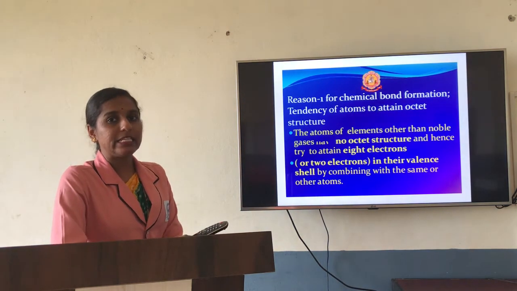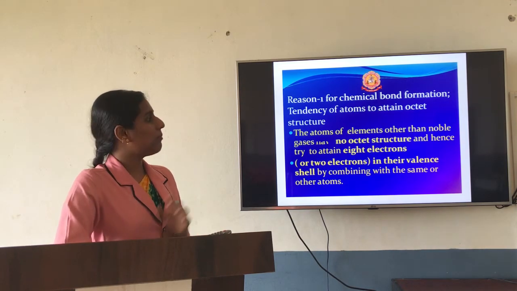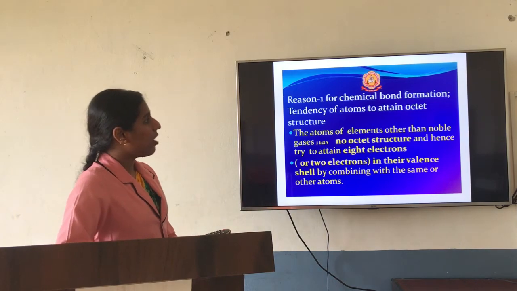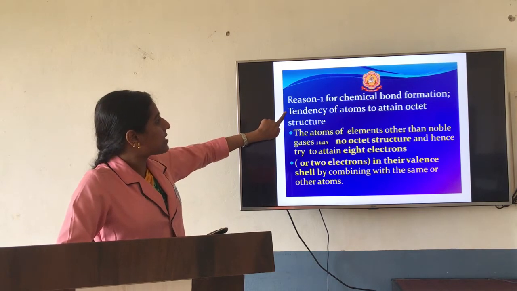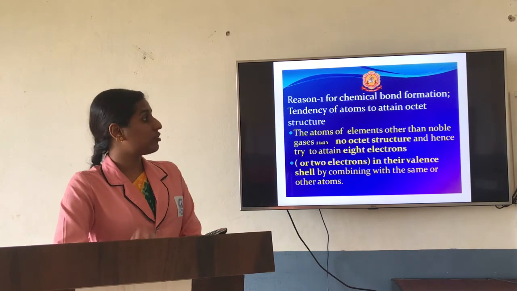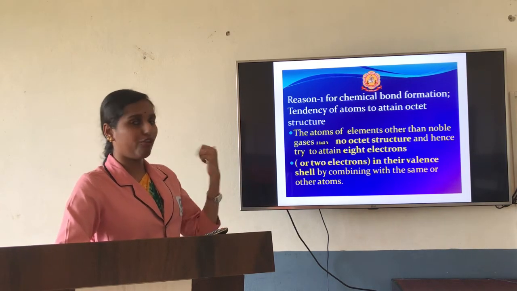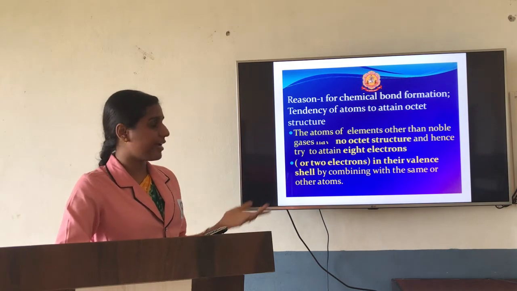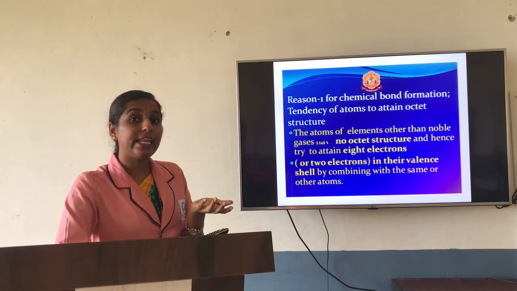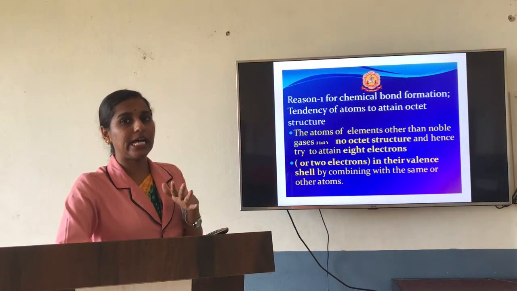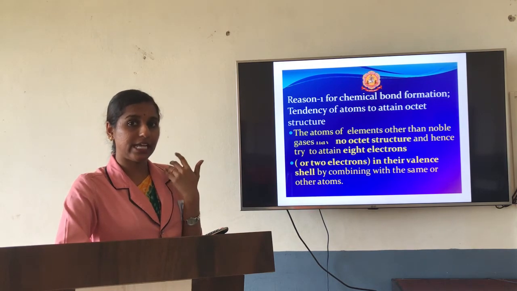Now we'll see the reasons why these elements go for bonding, as I have told, under the octet concept. Some more reasons come under this concept. The first reason for chemical bond formation is the tendency of atoms to attain octet structure. To get that octet structure, they will go for bonding. Why is it so? Just now I have told that the last shell should have 8 electrons. The last shell is considered the valence shell, so it should have a total of 8 electrons so that we can say it is stable.